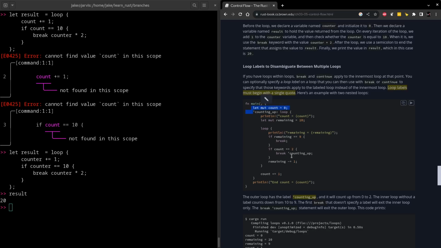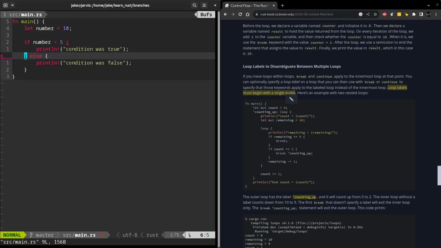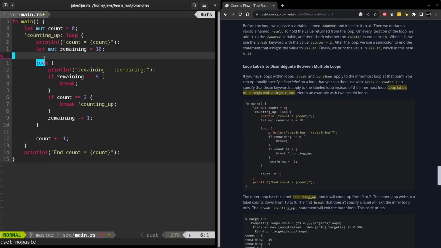And since this example is so large, let's actually just modify our branches example to contain this code. And here we go. We have 2 loops here. The first one named counting up, and the second one doesn't have a name. So when we reach this condition here to see if count is equal to 2, we're going to break out of this outer loop. I was pretty confused to see this notation here, what we're using for a label.